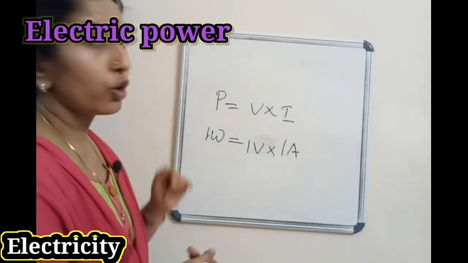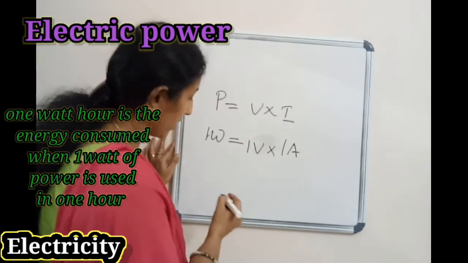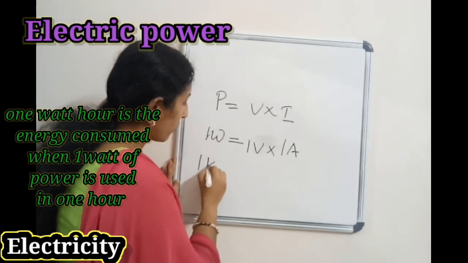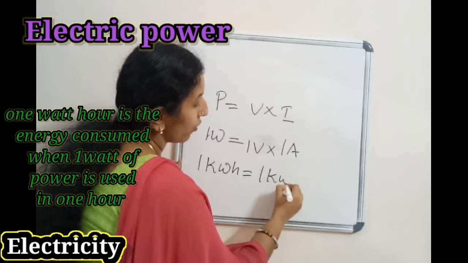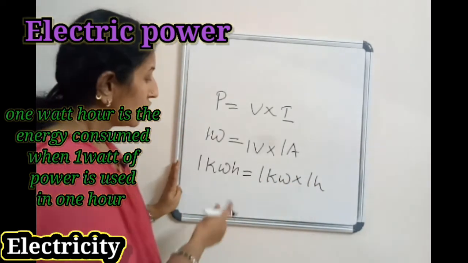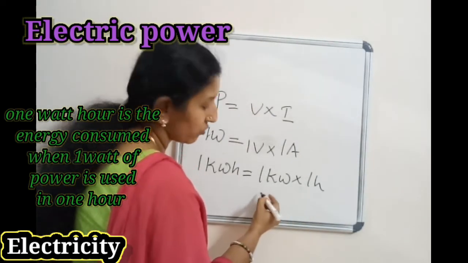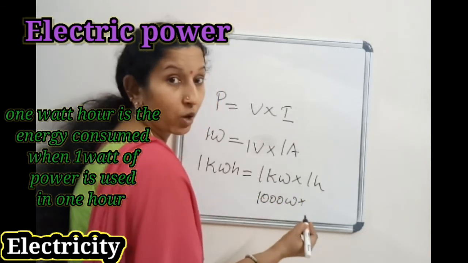Then I told you the commercial unit of power is 1 kilowatt hour. Then you see, 1 kWh equal to 1 kilowatt into 1 hour. What is 1 kilowatt? 1000 watt. So 1000 watt into 1 hour, how many seconds?